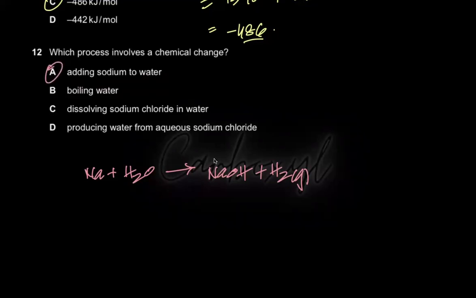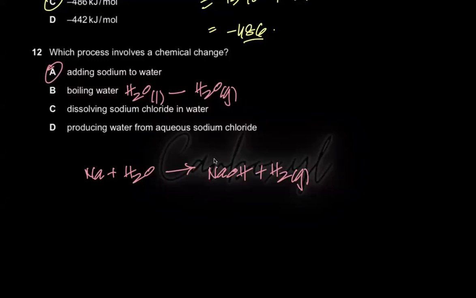But if you check B, C, D out, B says boiling water. Boiling water is basically going from H2O liquid to H2O gas. And if you go from H2O liquid to H2O gas, that's just a physical change. Boiling is basically the process of converting a liquid into a gas, right? So you're going from H2O liquid to H2O gas. There's no change in chemical composition of matter. There's no new product being formed and so on and so forth. So if there's no new product being formed, that means there's no chemical change. It is just a physical change.